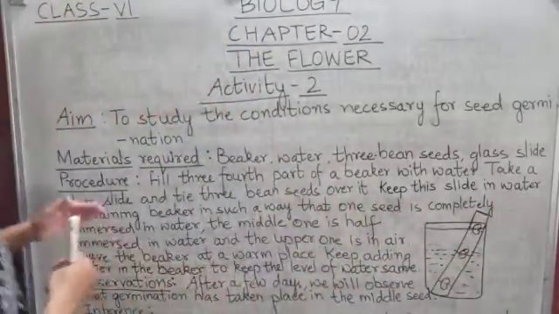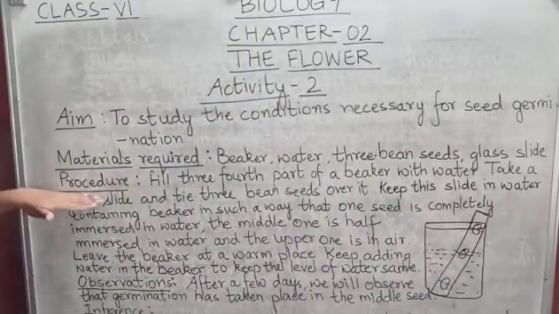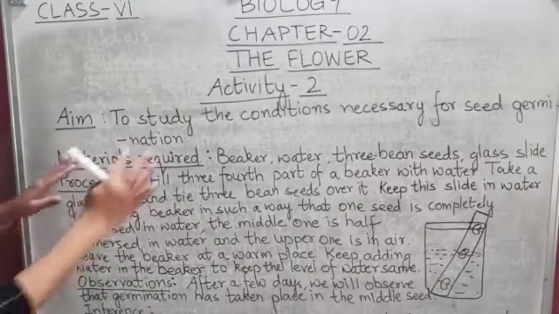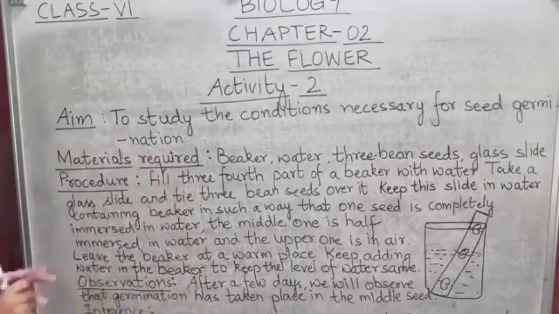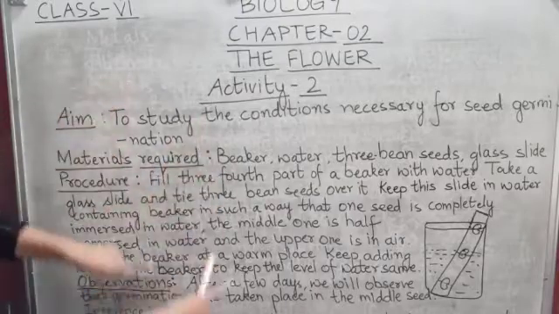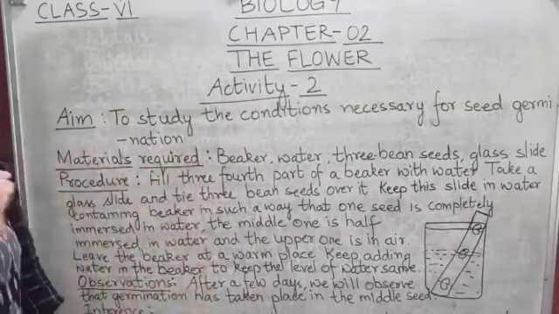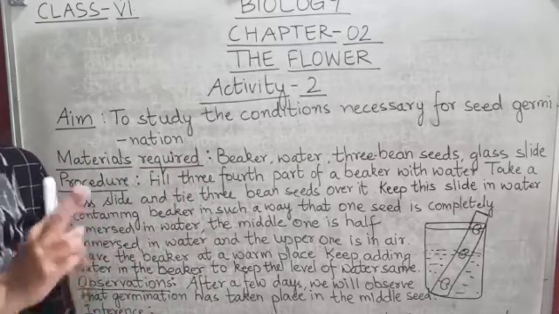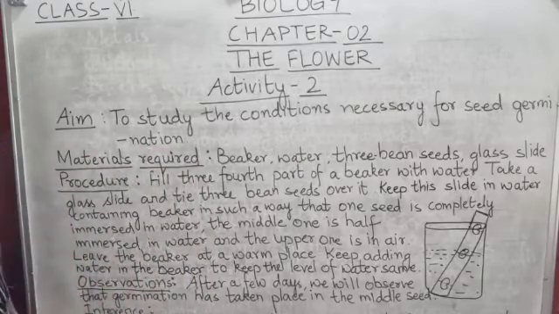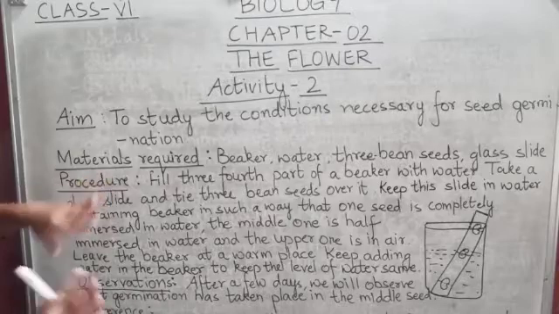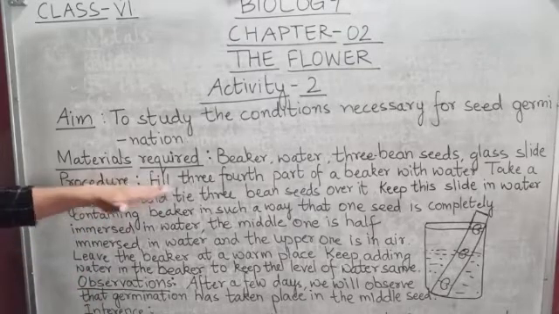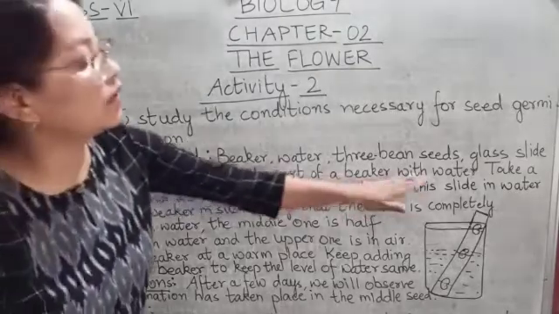Okay, so now the third topic is procedure. Here I have written all the procedure and you have to write it like this. You have to copy down all this and write it in your practical file number 2, which is your activity file. In procedure you are going to write: fill 3/4 part of a beaker with water.